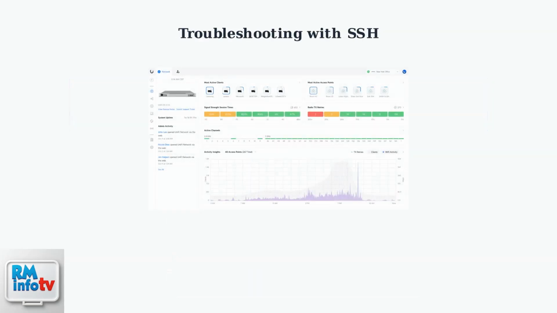Beyond firmware updates, SSH is invaluable for troubleshooting network issues. You can examine system logs, check network statistics, and run diagnostic commands that aren't available through the web interface. Common troubleshooting commands include checking system logs, monitoring network interfaces, and examining configuration files. However, remember that the web UI is preferred for persistent configuration changes.